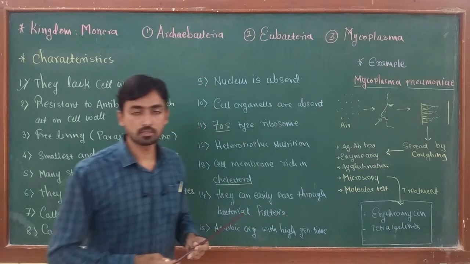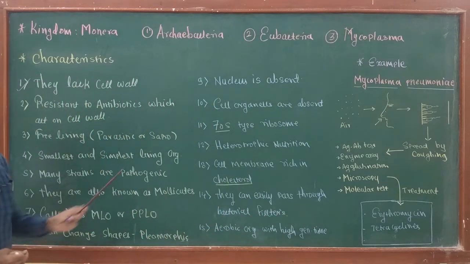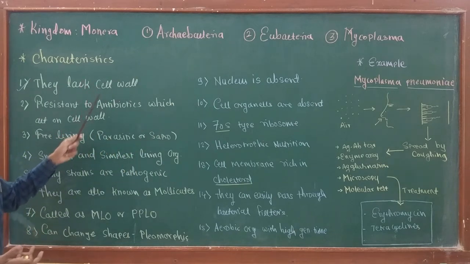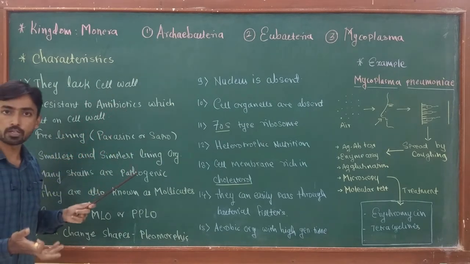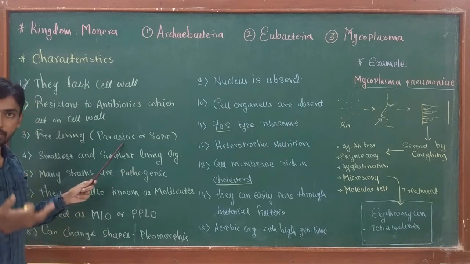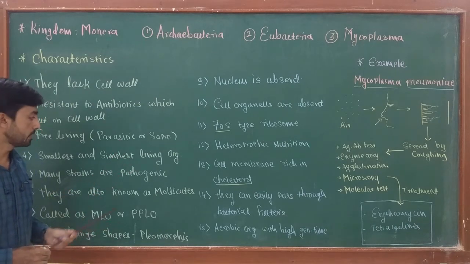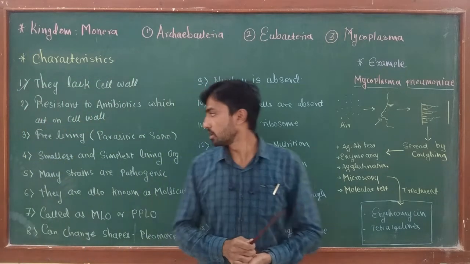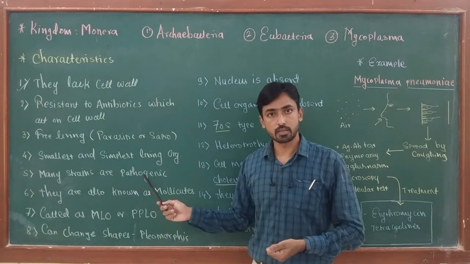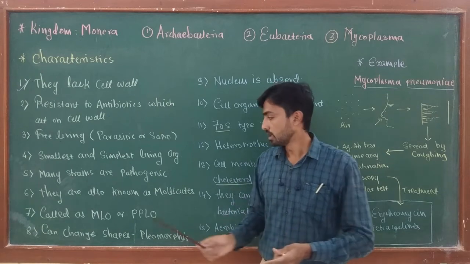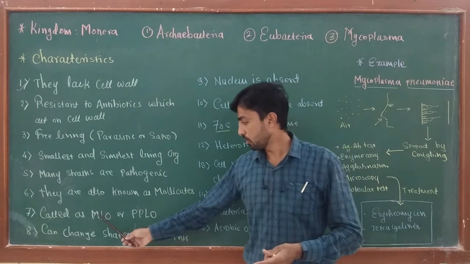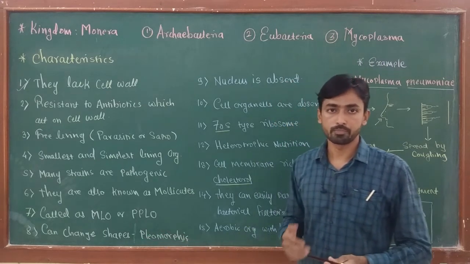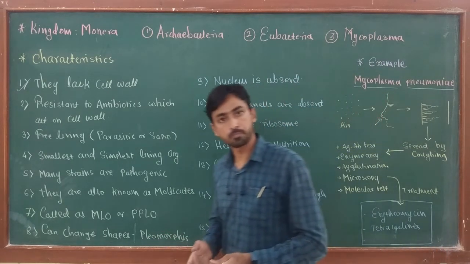In this lecture we discussed the characteristics of the mycoplasmal cell: it is an organism which does not have a cell wall and is resistant to antibiotics which act on the cell wall. They are free living, sometimes parasitic or saprophytic. They are the smallest and simplest organisms on earth. Many strains are pathogenic to plants and animals, known as mollicutes, MLO or PPLO, and they can be pleomorphic, that means they are present in various forms.